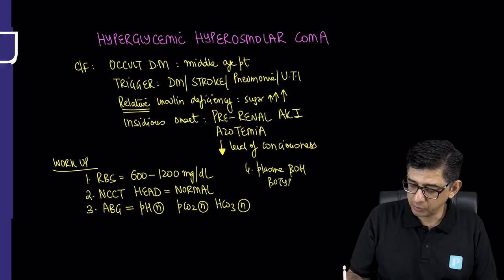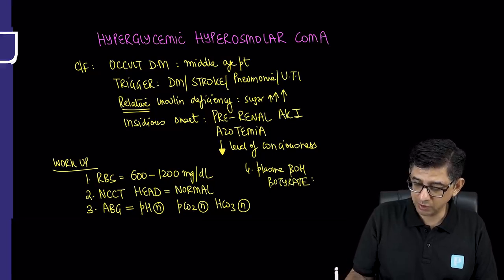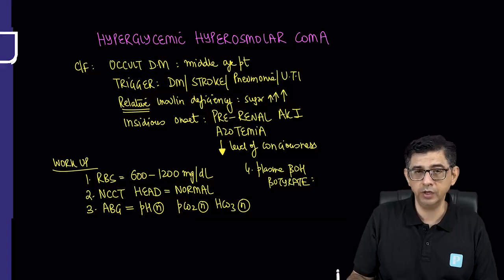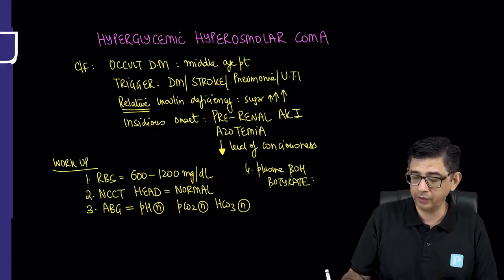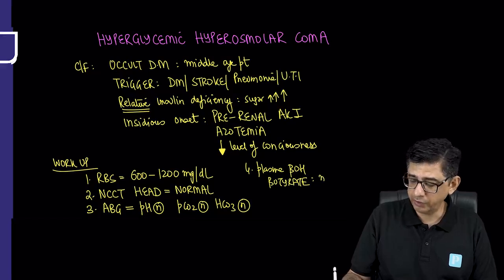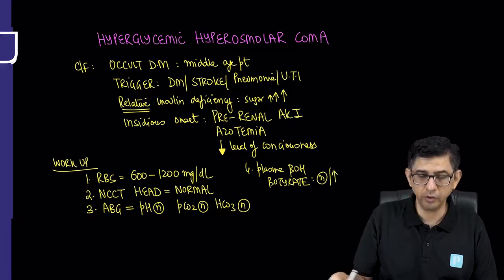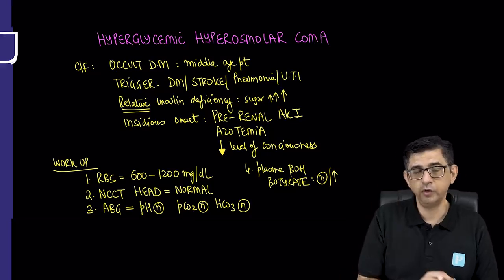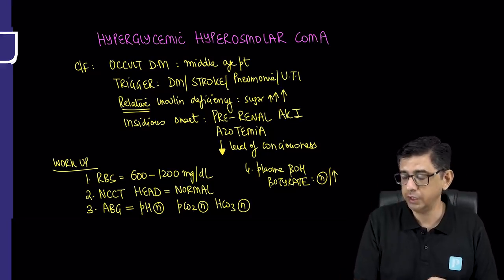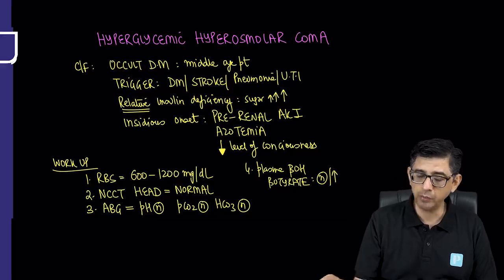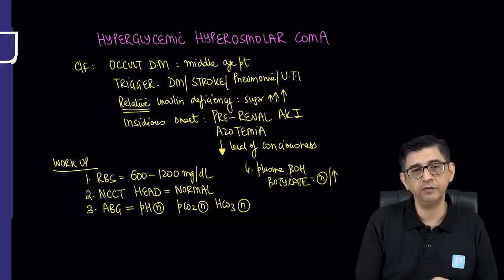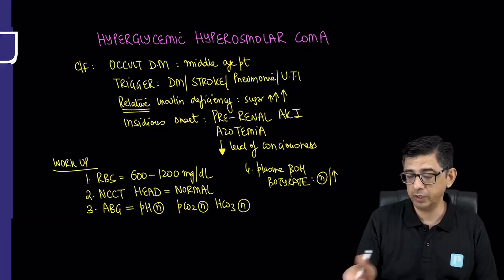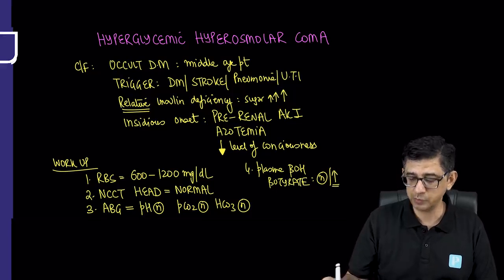Though if the person is going into a starvation mode because he has been sleeping for the last 2 to 3 days, is not waking up and has not eaten anything, then there is a possibility of slight elevations of beta hydroxybutyrate, not the values of 8 millimoles that I was describing for DKA, but slight elevations can be present. The reason for this slight elevation can be the possibility of starvation in this patient.